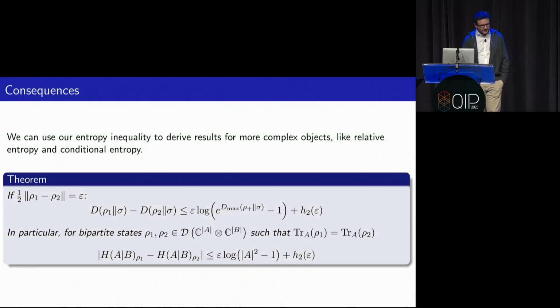With this, I can use this to prove our actual goal, this continuity bound for conditional entropy. And similar to what Mario was just telling you, we actually get a slightly stronger version in terms of a relative entropy semi-continuity bound, where the second argument is the same. And the slight difference compared to what Mario just presented you is that in this epsilon log of e to the d max, we get a rho plus instead of a rho 1. Otherwise, the conditional entropy bound we conclude from this ends up being the same.